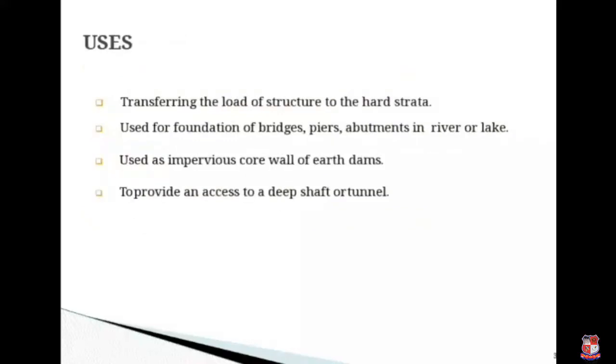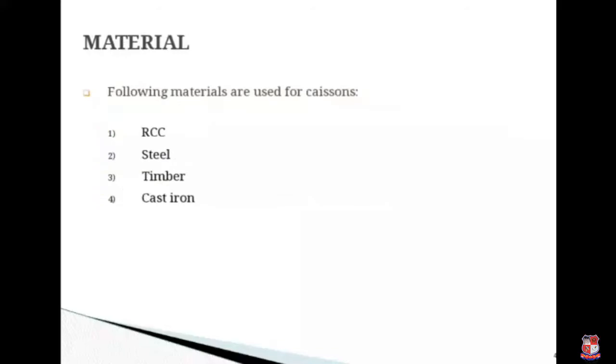It is a permanent structure and a part of the substructure. Uses of it: transferring the load of the structure to the hard strata, used for the foundation of bridges, piers, abutments in a river or lake, also used as an impervious core wall of earth dams and to provide access to a deep shaft or tunnel. Now, the following materials are used for the caisson: first RCC, then steel, then timber, and then cast iron.